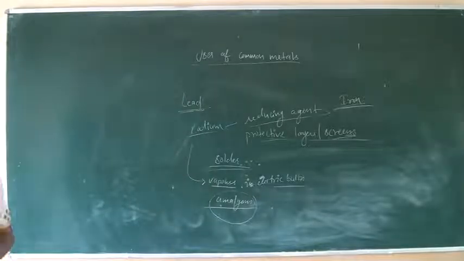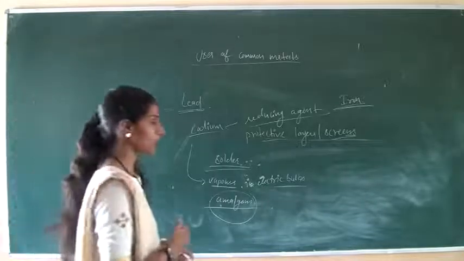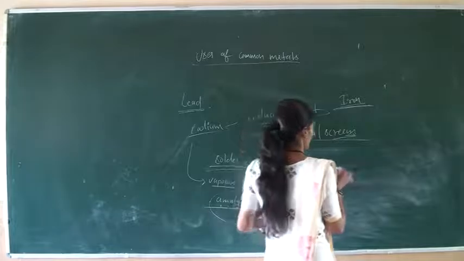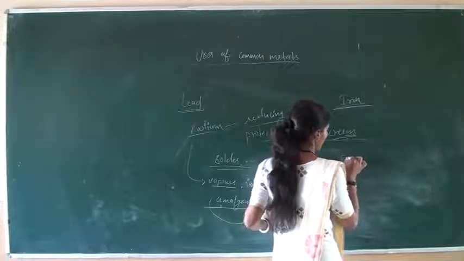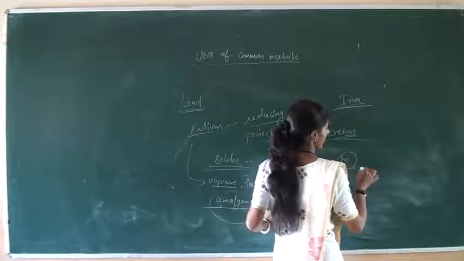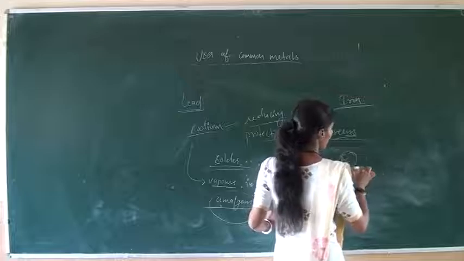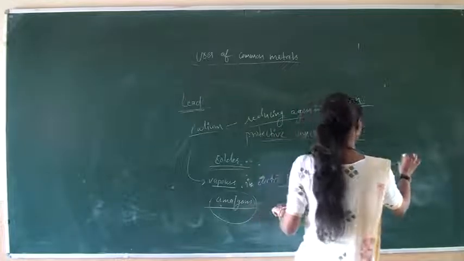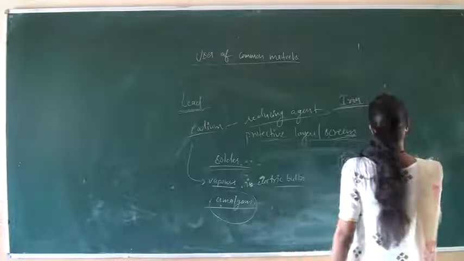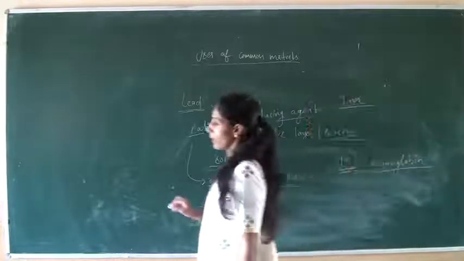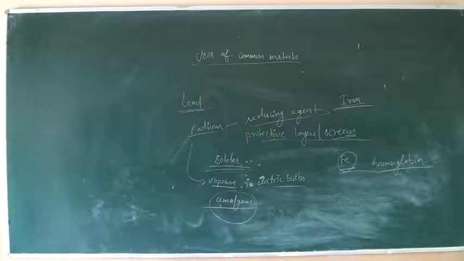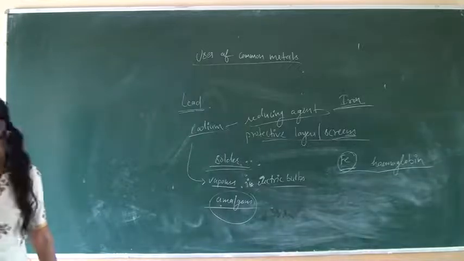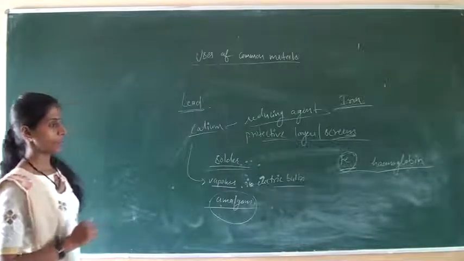Iron is also used in making building supports. And iron is also present in our body, in the red blood cells in the form of hemoglobin, in the blood of a human.